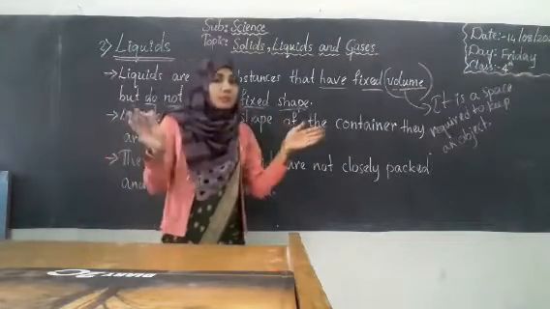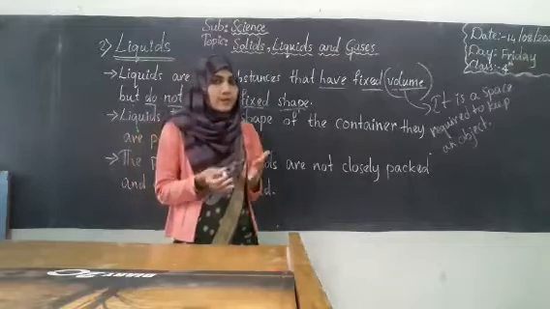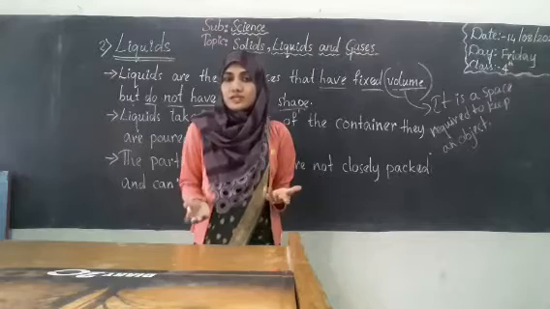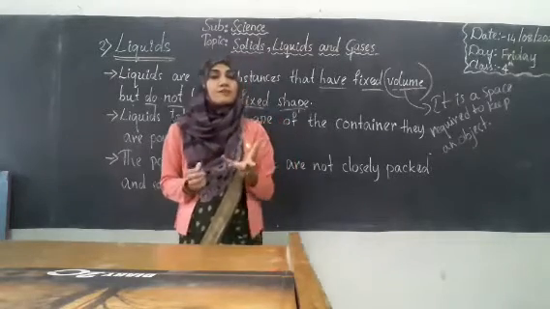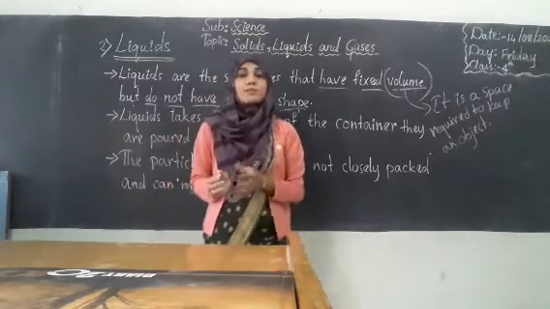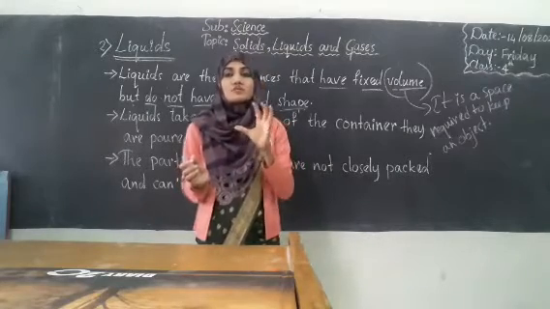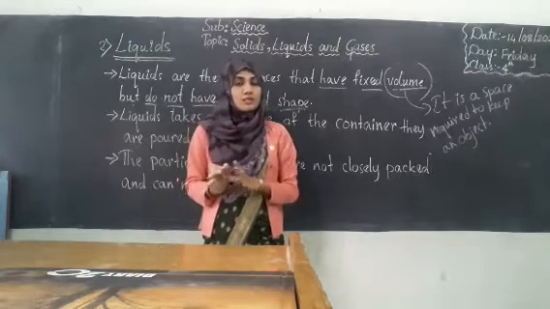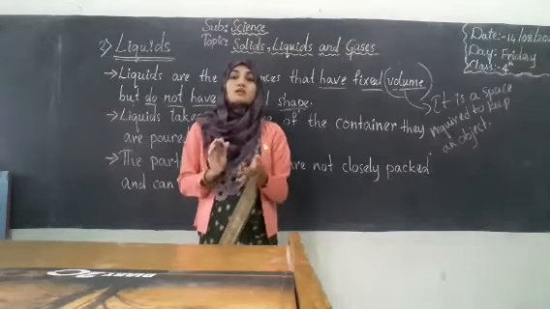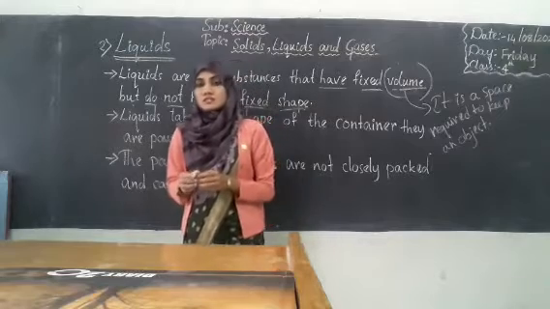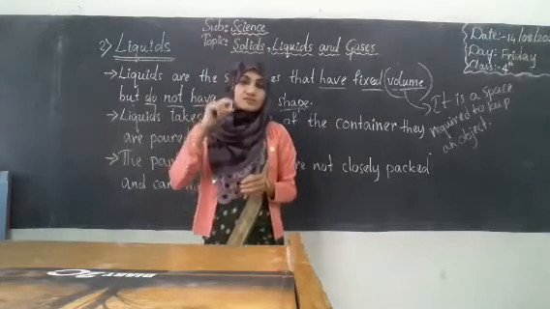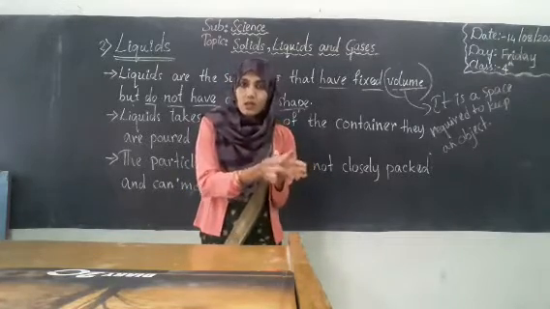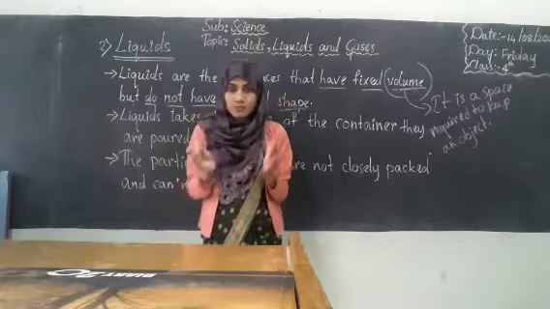So they don't have any perfect shape. So for example, water. Can you define the shape of water? No, we can't define the shape of water. If I ask you, what is the shape of a ball? You will say the shape of a ball is spherical. Whereas what is the shape of a box? The box will be cuboid shape or cube shape. And what is the shape of this chalk piece? The shape of this chalk piece is cylindrical. So we can define the shape of solids, but we can't define the shape of liquids.